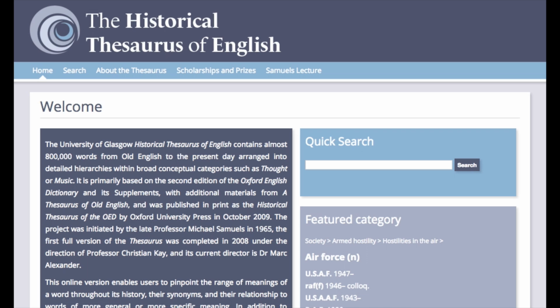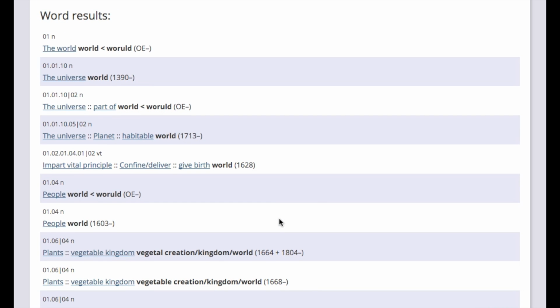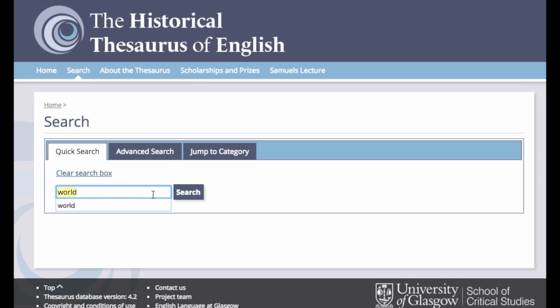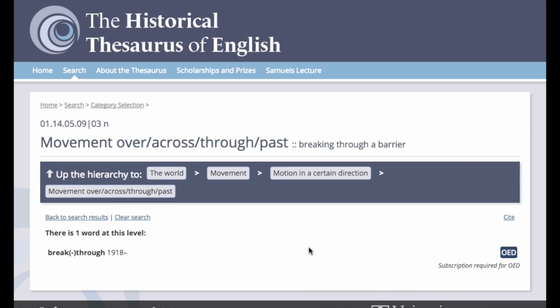Let's pause for a moment and look at the historical thesaurus to understand how BTW uses its semantic categories. Like any thesaurus, the historical thesaurus lists words by the concept they express. What makes it unique are its scale and the level of specificity of its conceptual categorization. The historical thesaurus arranges all the words contained in the Oxford English Dictionary in a fine-grained conceptual taxonomy that ranges from very general semantic fields such as the external world to increasingly specific semantic categories such as movement, motion in a certain direction, move across, break through a barrier.